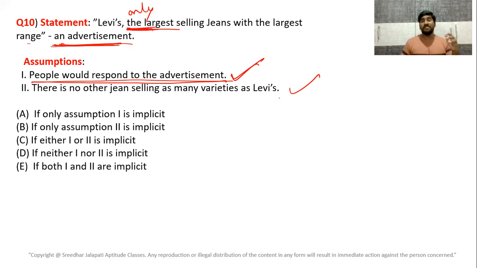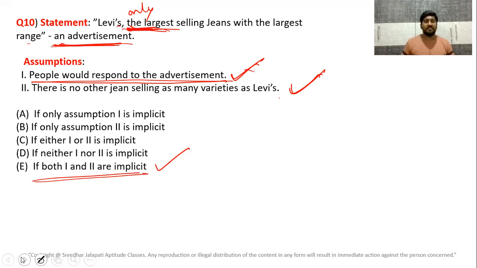Previously, we have seen OnePlus is a great mobile. Levi's the largest one is different. Here, the largest. Since he said this is the largest one, that means no other jeans are selling as many varieties as Levi's. So the second one is also a conclusion. So here both 1 and 2 are implicit.